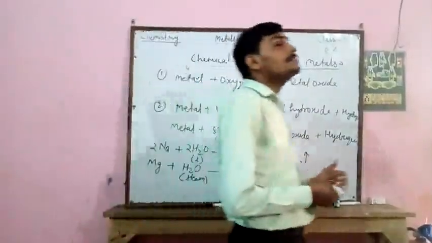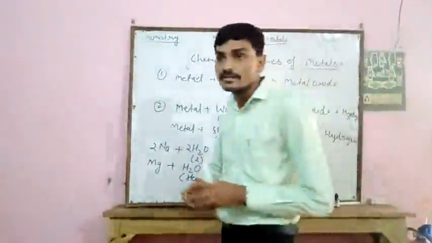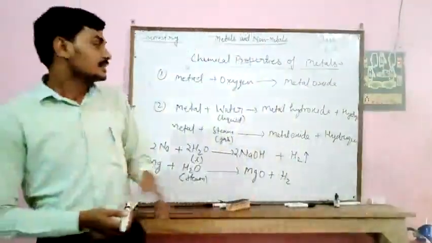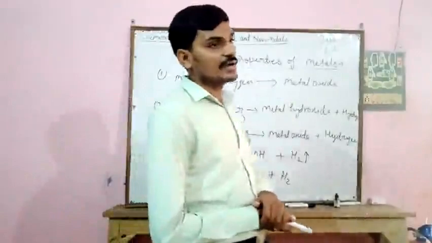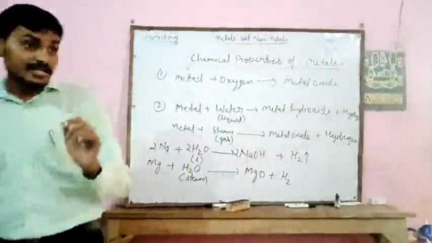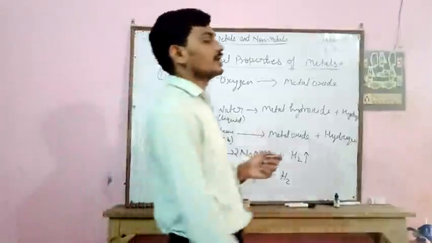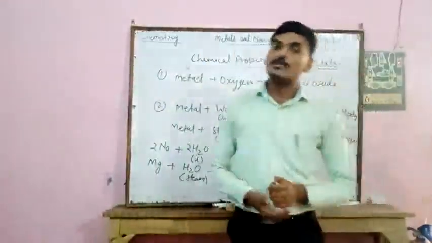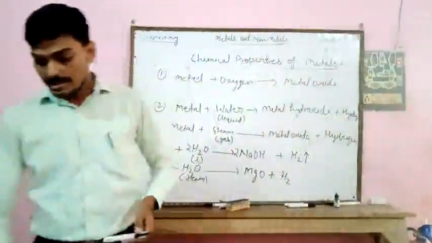So any metal reacting with cold water, the liquid form of water, forms the metal hydroxide plus hydrogen, and any metal reacting with steam, the gaseous form of water, forms the metal oxide and hydrogen gas.